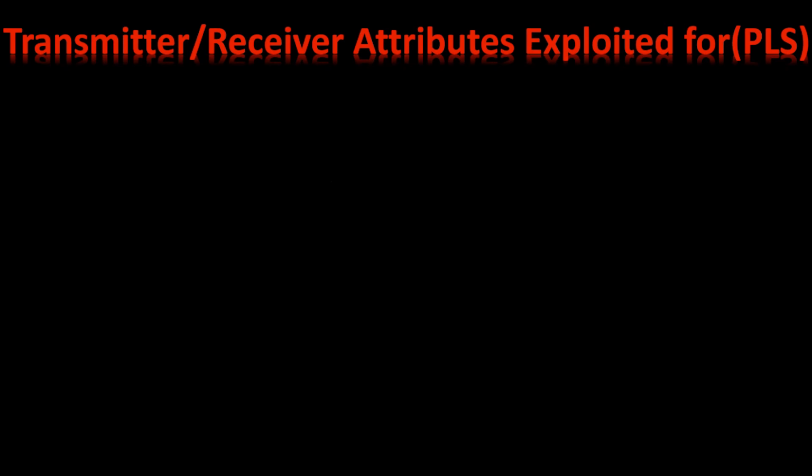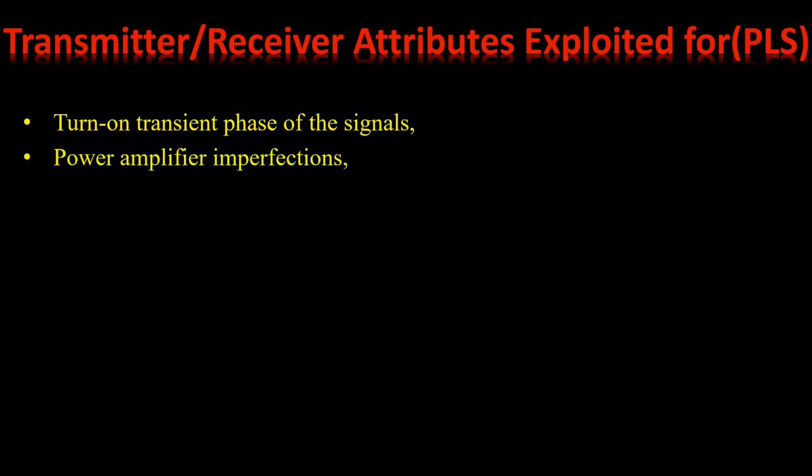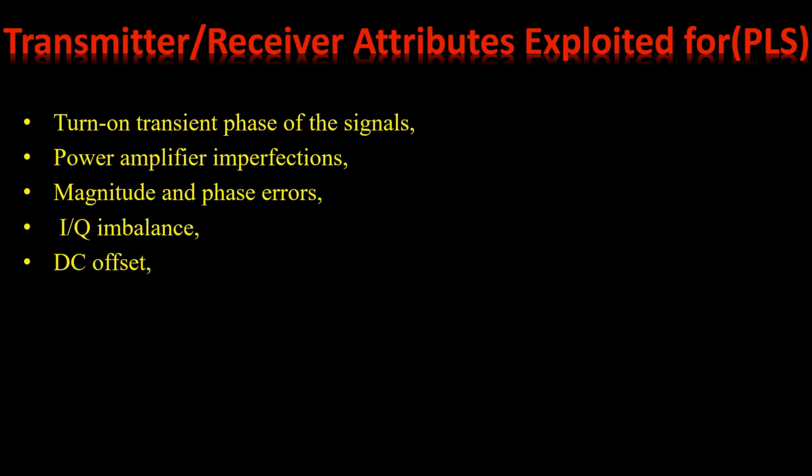We have also discussed that transmitter and receiver attributes are exploited for physical layer security. These attributes are the turn-on transient phase of the signal, power amplifier imperfections, magnitude and phase errors, IQ imbalance, DC offset, and clock offset. One of these parameters, or two or three of them, can be used to secure the system.